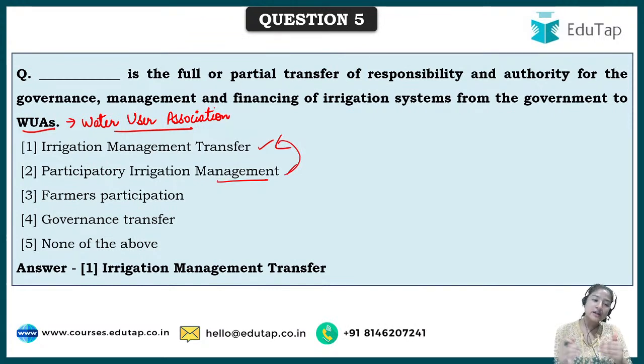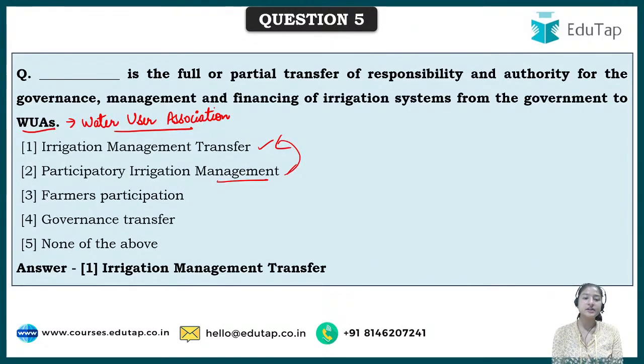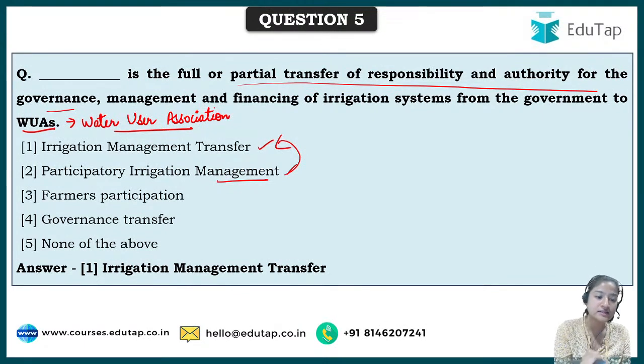Now participatory irrigation management leads to irrigation management transfer. Transfer of what? Transfer of authority, transfer of power. The definition says full or partial responsibility and authority for governance, so the answer is not the second but the first, because when we're talking about transfer of power, we use the term irrigation management transfer.